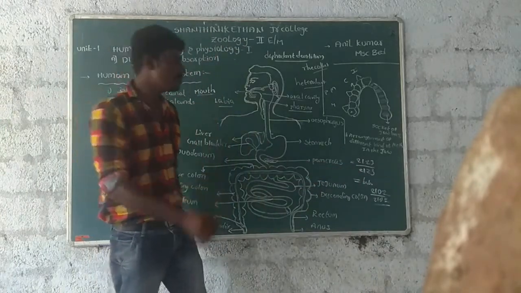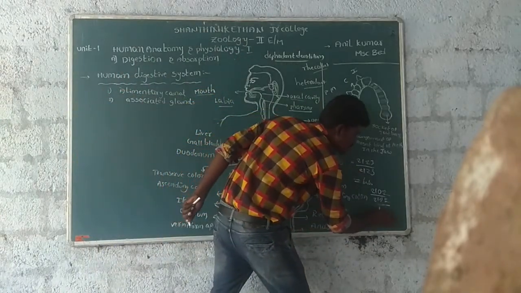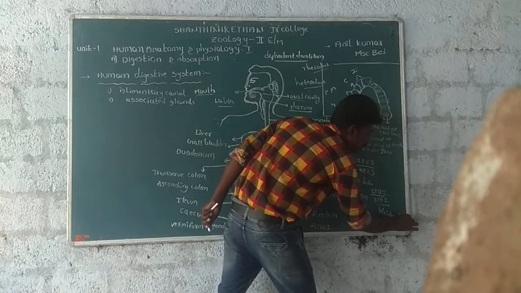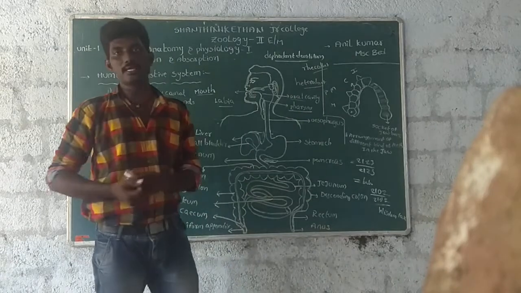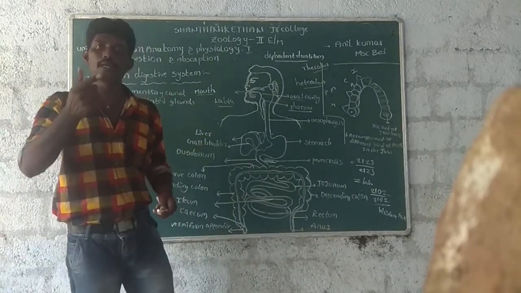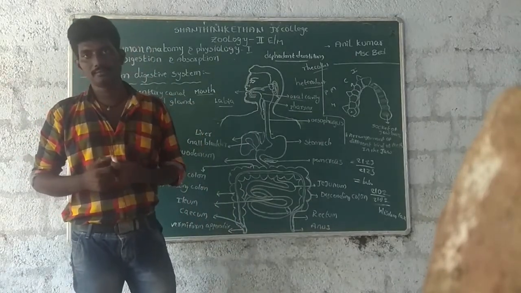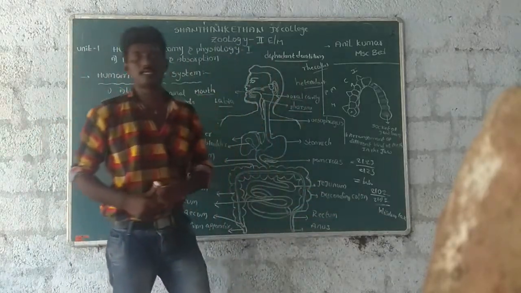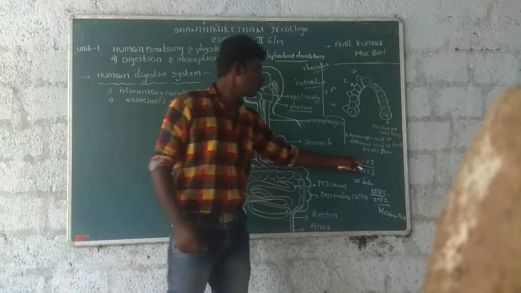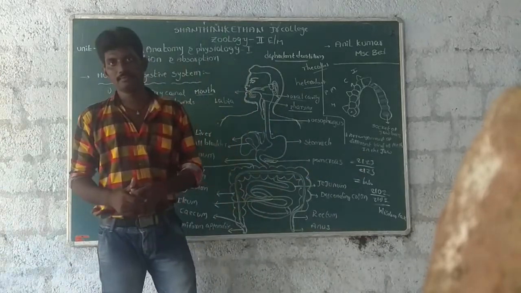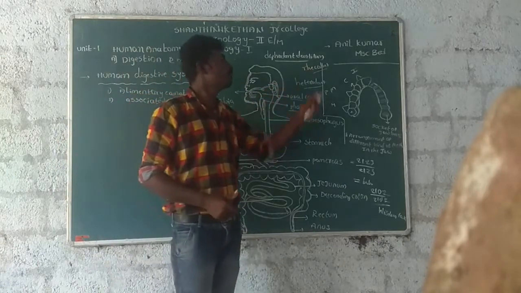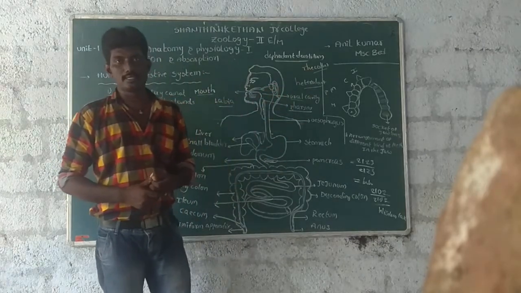So this type of teeth is known as wisdom teeth. What is the meaning of wisdom teeth? In humans, the third molar teeth appear very late. This type of teeth is known as wisdom teeth. The human dental formula is 2123 by 2123. It is the structure of the arrangement of the teeth.